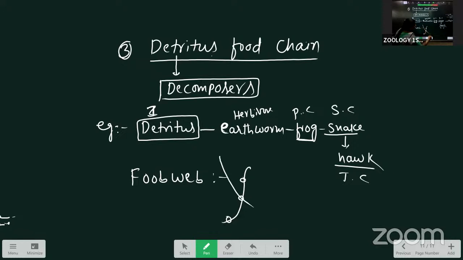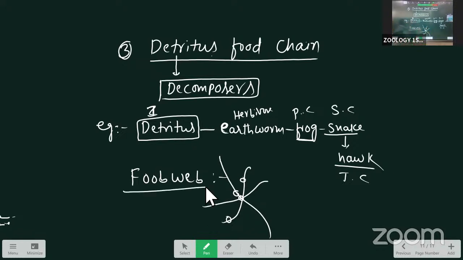Next, there is one more here. This one and this one both have common food sources. That's why the food chains are interlinked with each other. That we call a food web. This is about the food chains.